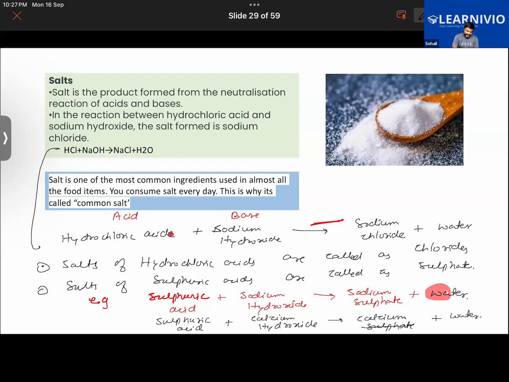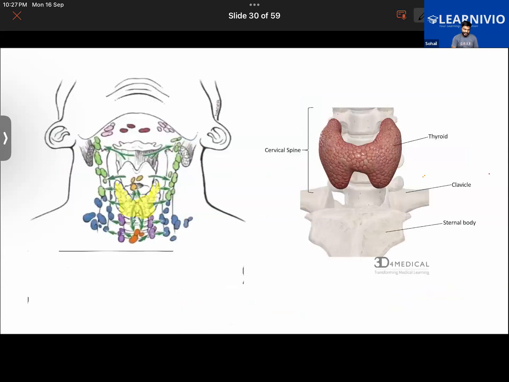So the salts produced by the reaction of sulfuric acid with any other base will be called sulfates. It belongs to a family called sulfates. Then you have chlorides, sulfates, like this. Similarly, we have some other families of salts, like nitrates, carbonates and acetates also. But I'm not going into that much depth. Not required to do a PhD on that. So I hope you have understood that.